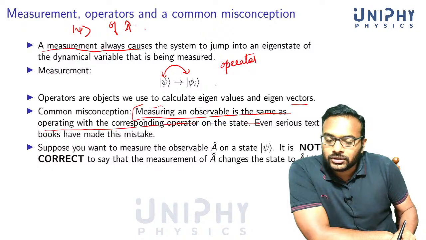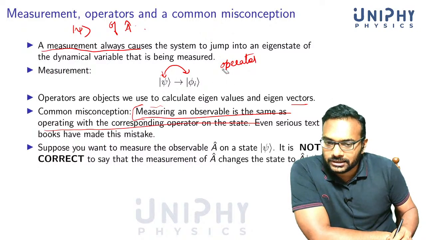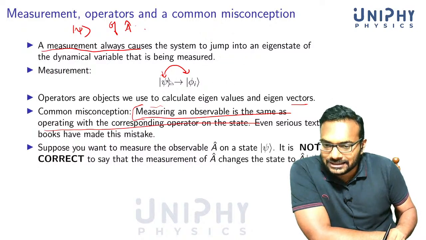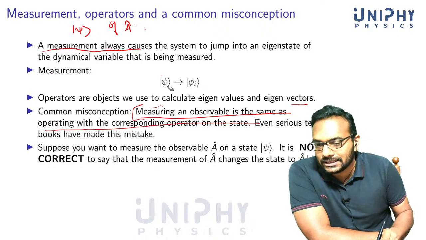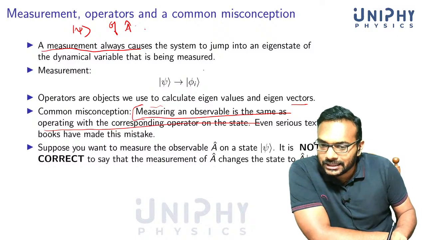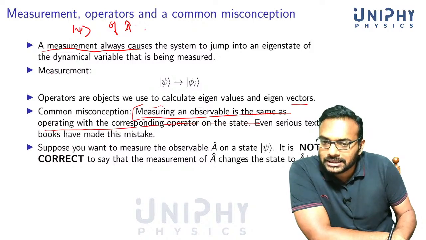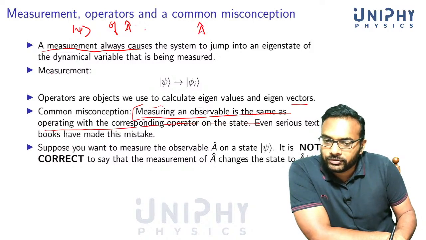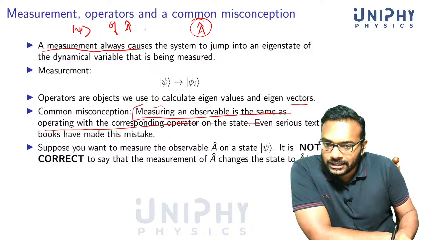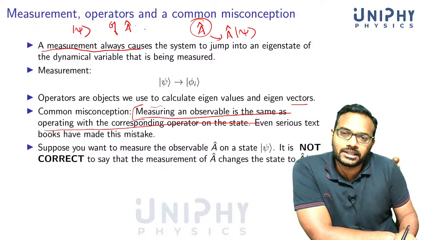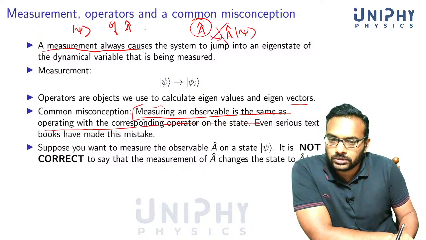Measurement is not operating on the state. The textbook, for example Zettili, I don't remember exactly what he says, but he implies this. He says that if you are measuring A cap on the state psi, the measured state changes into A psi because A is operating on psi. This is not true.